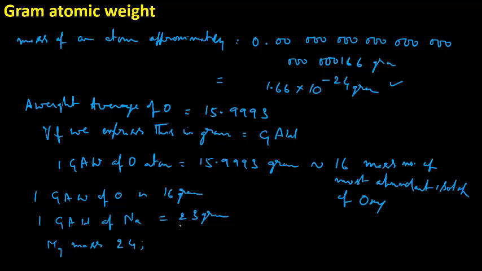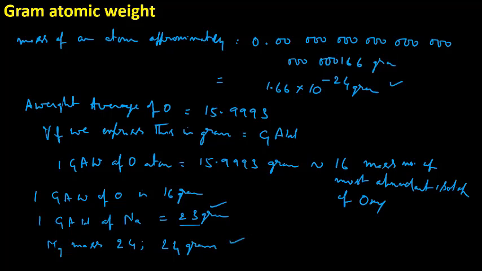See, the mass number of sodium is 23, therefore 1 gram atomic weight of sodium is 23 grams. Similarly, the mass number of magnesium is 24. What is the gram atomic weight of magnesium? 24 only, sir. 24 grams. Very good. You are answering very nicely. So, gram atomic weight of magnesium is 24 grams.